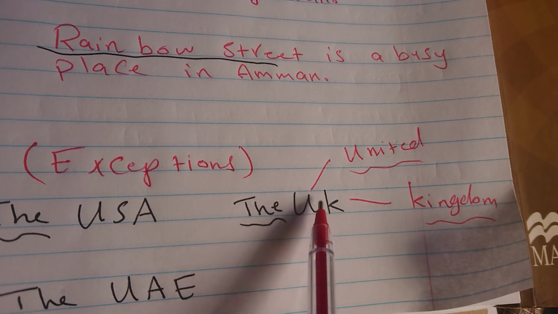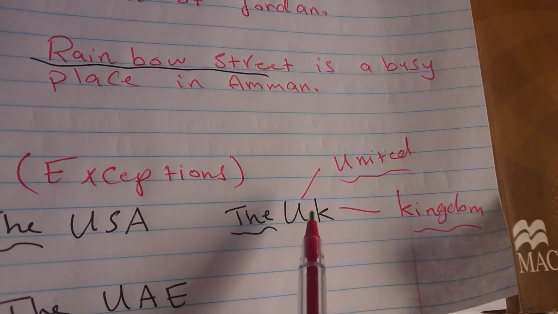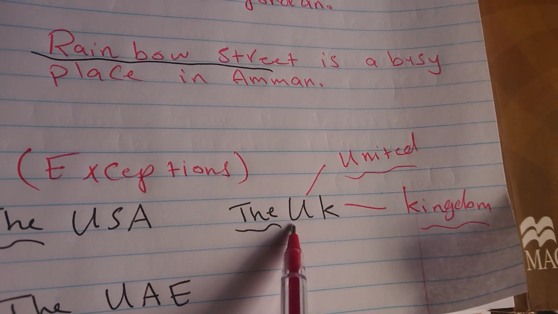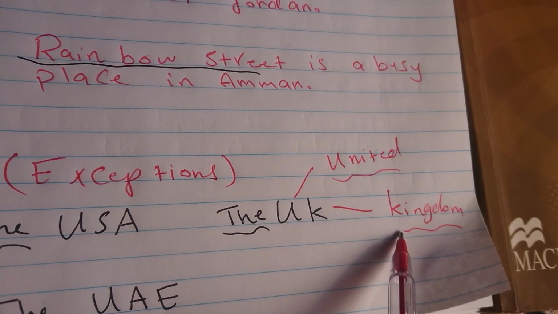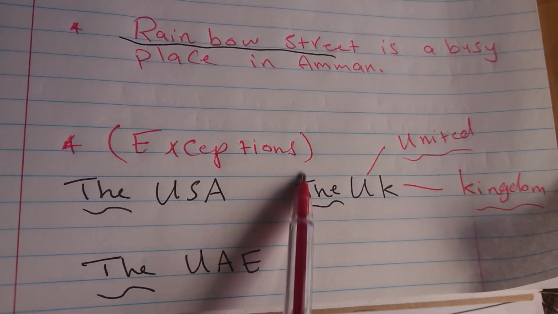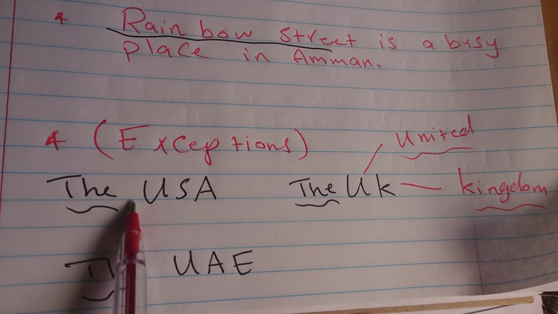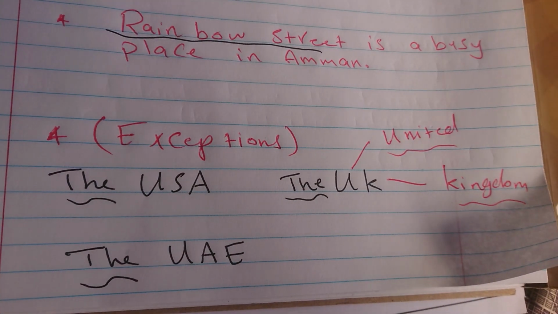Why? Because the UK is two letters which abbreviate two words, the United Kingdom. So these are exceptions. If we see these names of countries, we are going to use the definite article the before them.